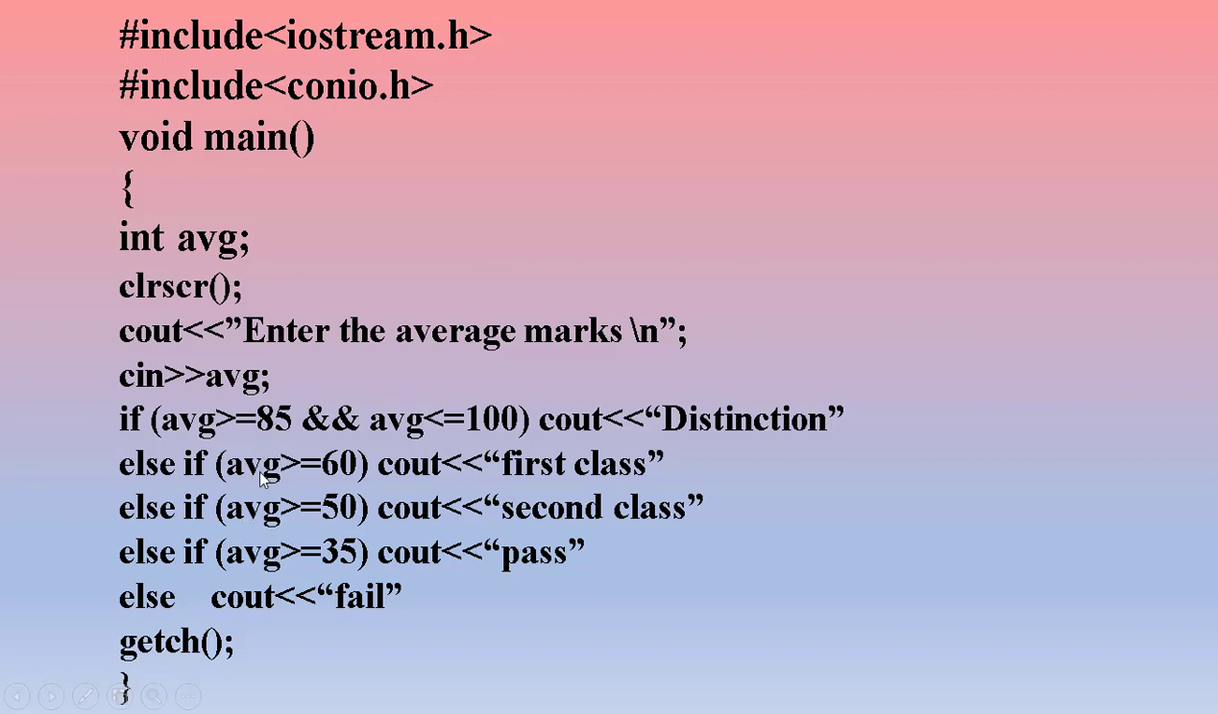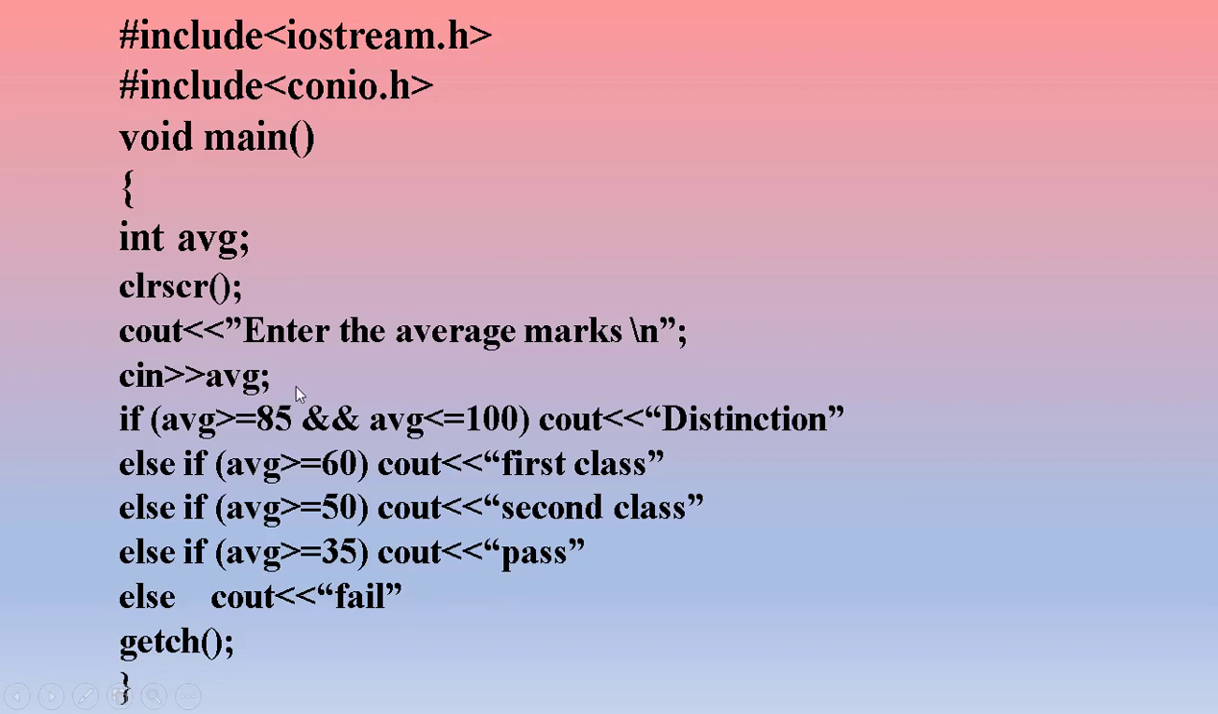it will check the first condition, it will check the second condition. Now the third condition it will check. Both the conditions become false, so it goes to the next condition. 45 is greater than 50? No, again it becomes false. So, 45 is greater than 35? Yes. So this statement pass will be executed.